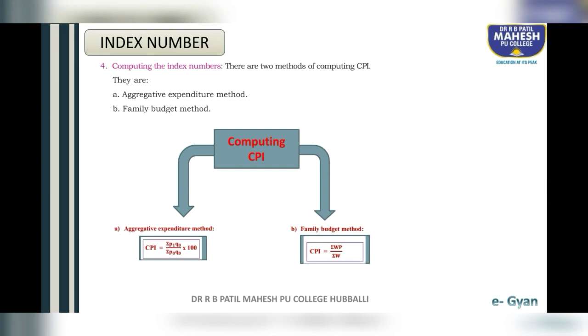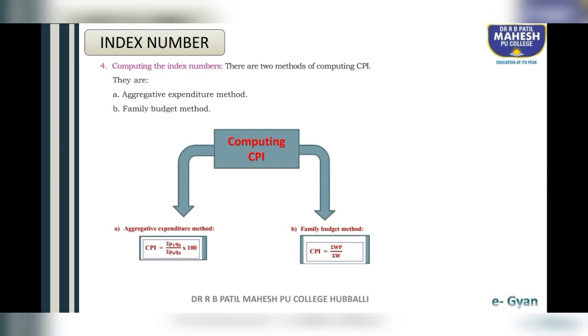In the question they will ask to find consumer price index number or cost of living index number. Based on the availability of data, you have to choose whether to apply the aggregate expenditure method or the family budget method. How are we going to decide?